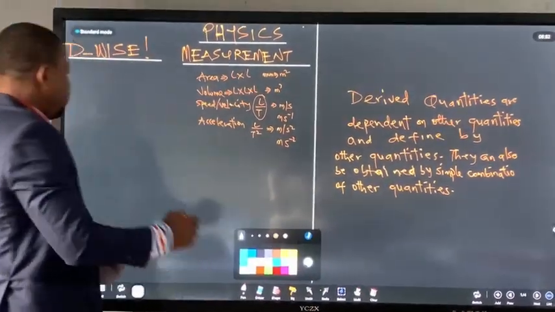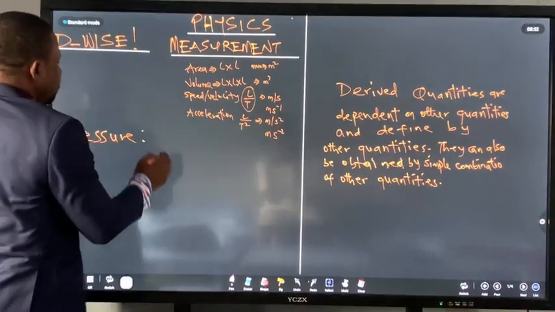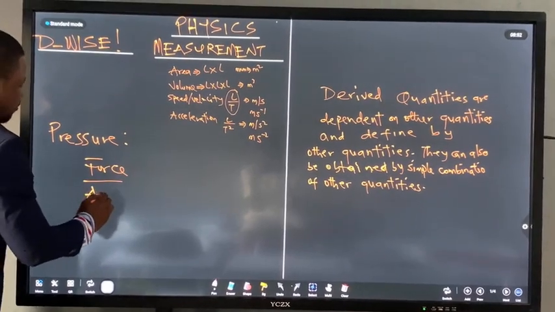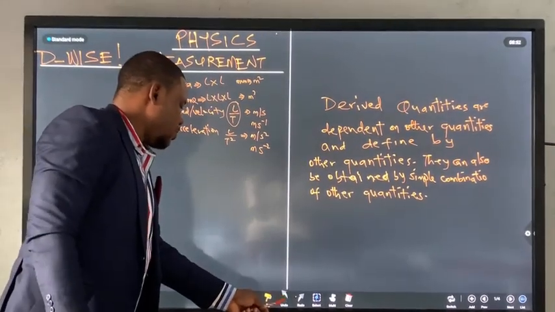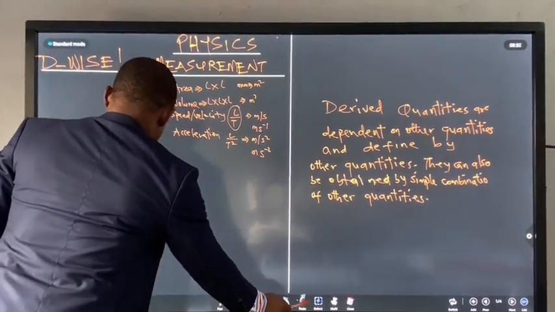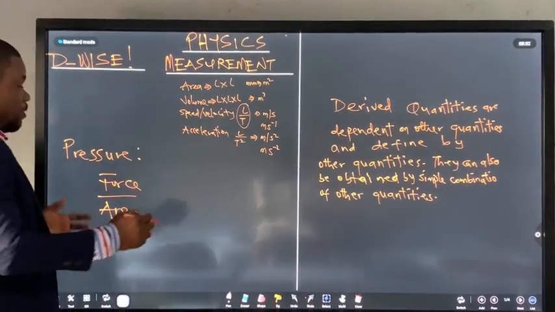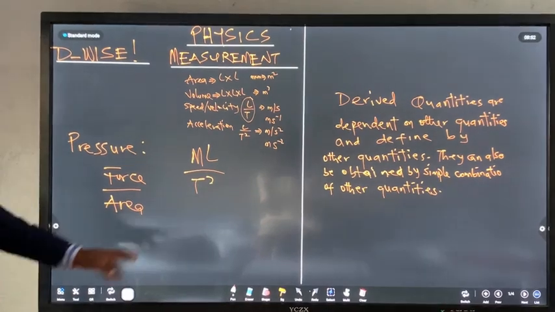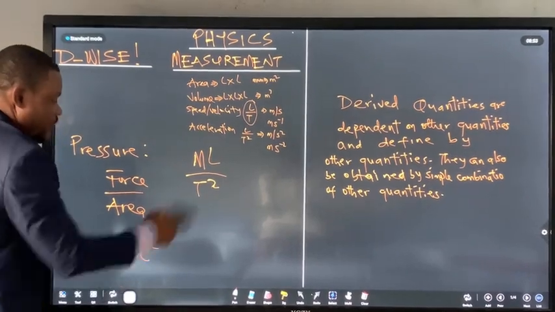Then we have pressure. What is pressure? Pressure is force over area. We already said that force is M L over T squared. So if this is force, then area is L squared. Area has to be at the bottom.